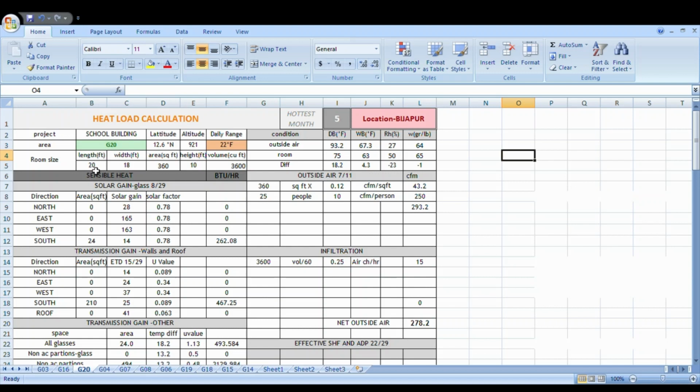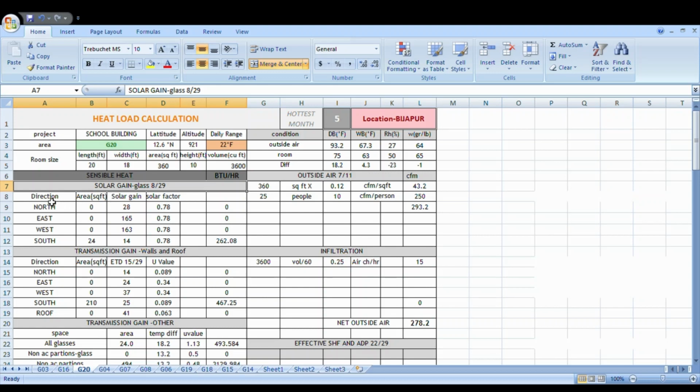Now I am going to show you solar gain through glass. For reference, I put the page reference 8 by 29. No need to get confused, this is the 8th page in the design data book.